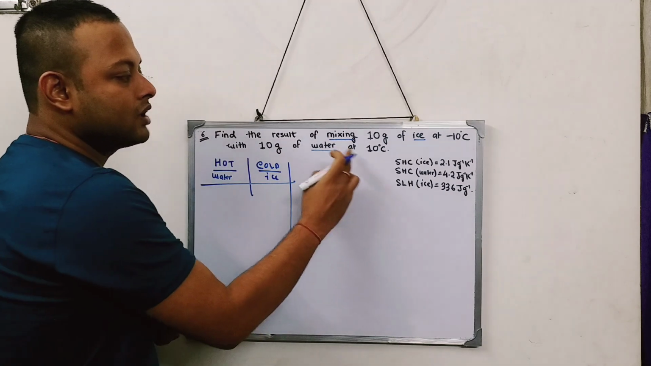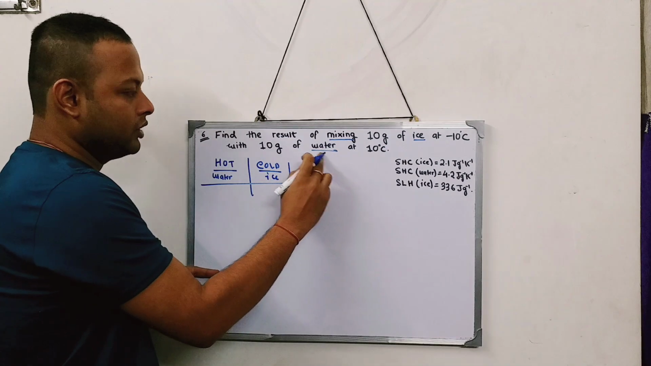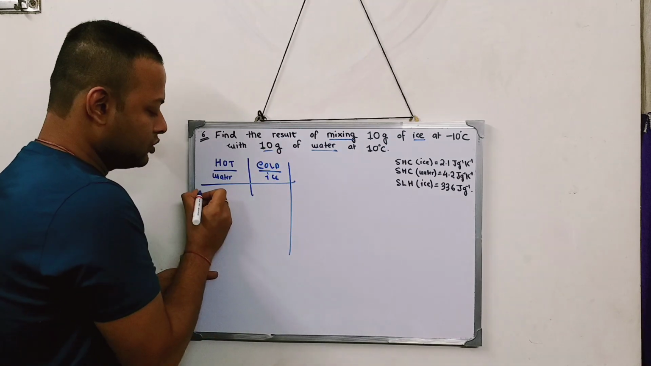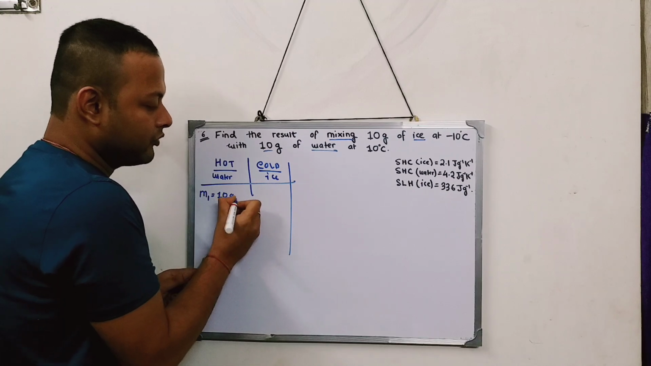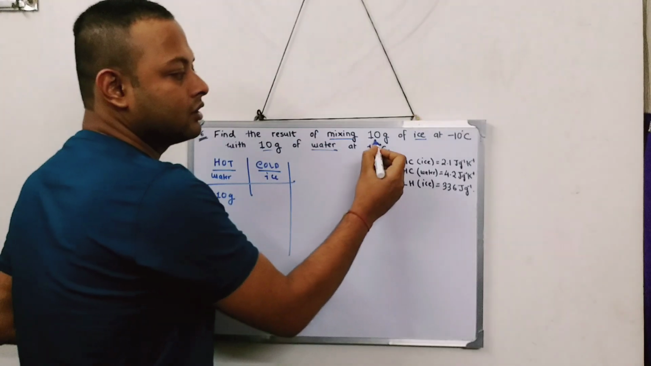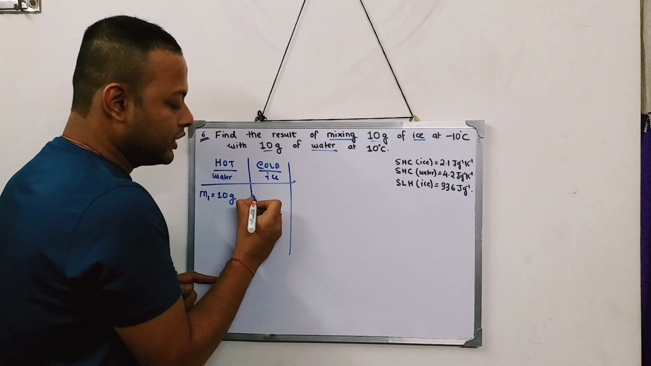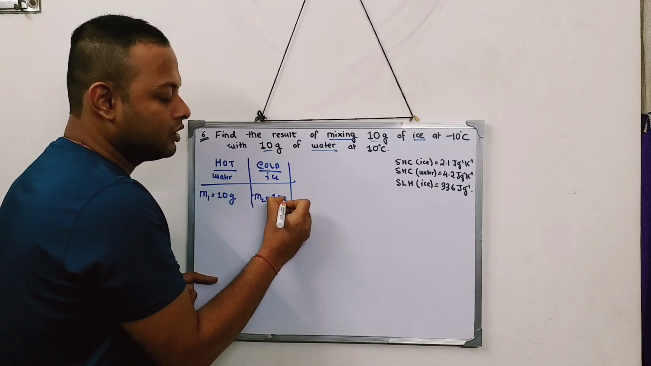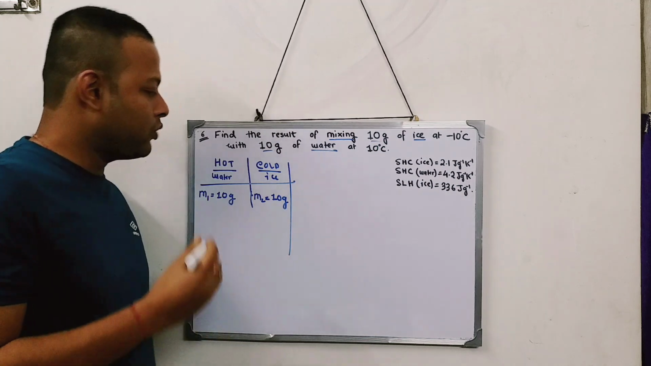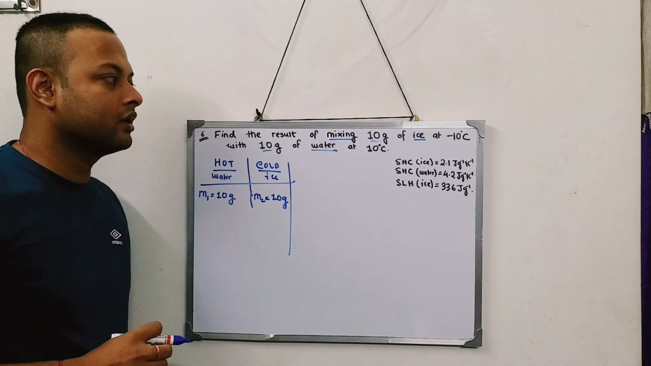Now what is the mass of the water, which is the hot body? Mass of the water is 10 gram. So I can say mass is equal to 10 gram. And what is the mass of the ice? This is also 10 gram. So the mass of the ice is also 10 gram. Okay, water is 10 gram and ice is 10 gram.